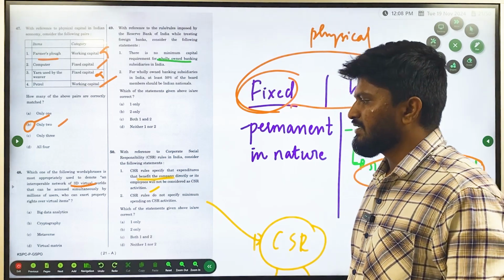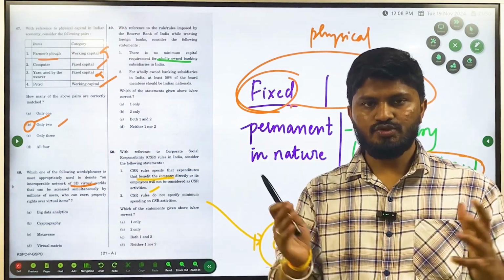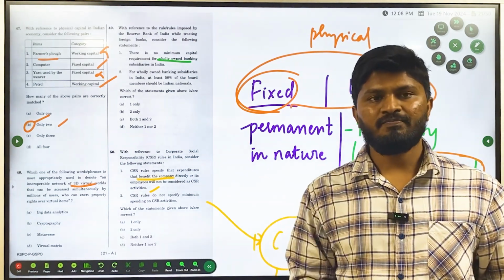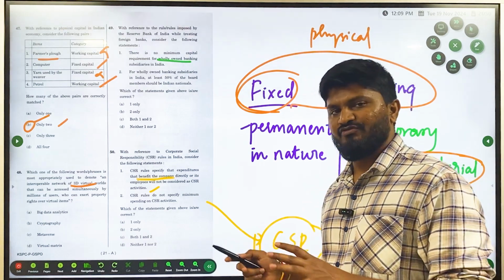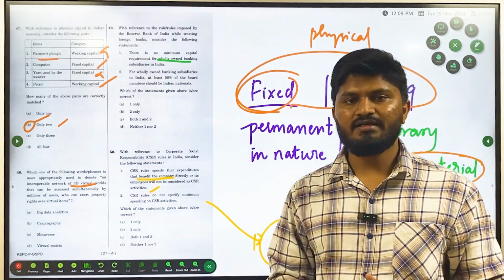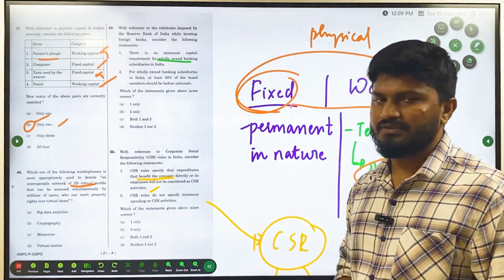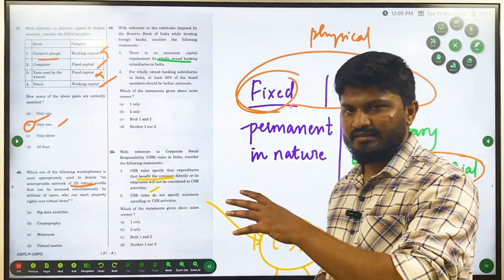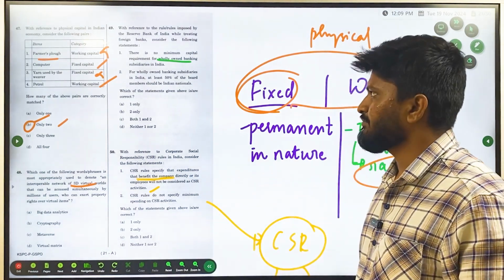Metaverse is a kind of virtual world where you can own a property. It is very futuristic in nature, but it is already present now, in most of the developed countries where they are already working on the metaverse. So we'll discuss this in detail during our science and tech discussion.